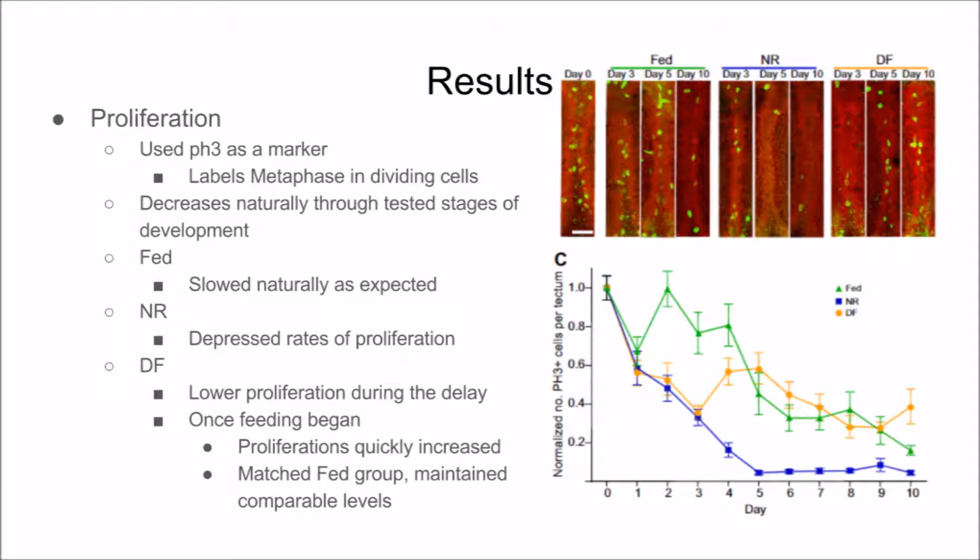In order to measure proliferation rates of brain cells, pH3 markers were used to label metaphase dividing cells of the brain. This then could be used to measure how quickly and often cells of the brain were dividing. The control group showed that proliferation naturally decreases during the time period that stages 46 to 48 take place. The nutrient-restricted group showed depressed rates of cell proliferation for the entire experiment. The nutrient-delayed groups had lower rates of proliferation until food was reintroduced into the system, in which case proliferation rates increased and maintained the levels of the continuously fed group for the rest of the experiment.